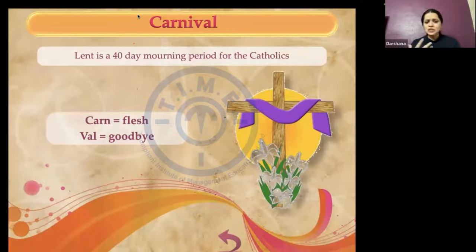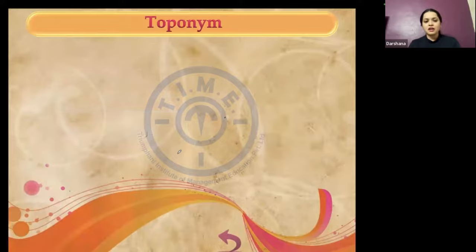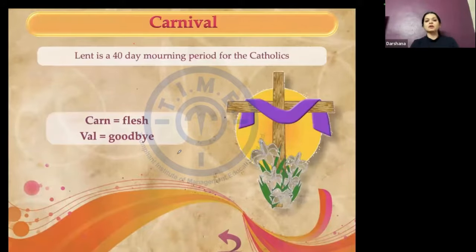Dict is the root which means to speak, where you get words like diction, dictation, dictate, and so on. And val is the root which means bidding goodbye. So it is goodbye to eating meat, which is why it is called carnival. That is where the meaning of the word carnival comes from.